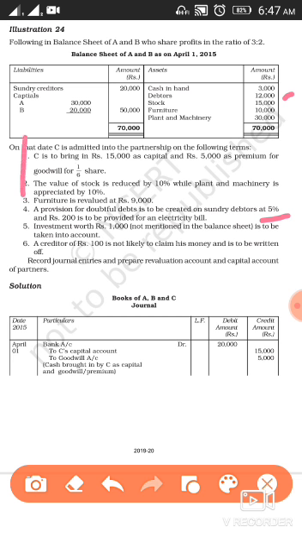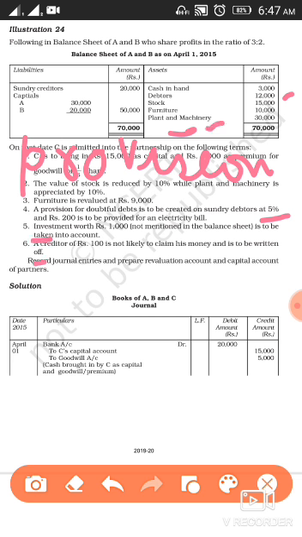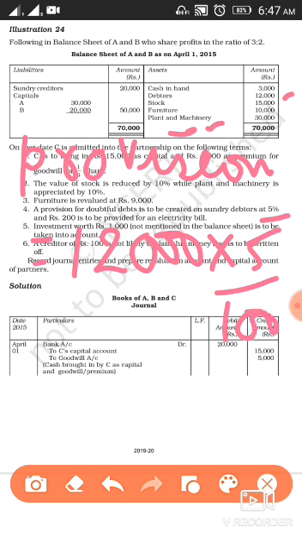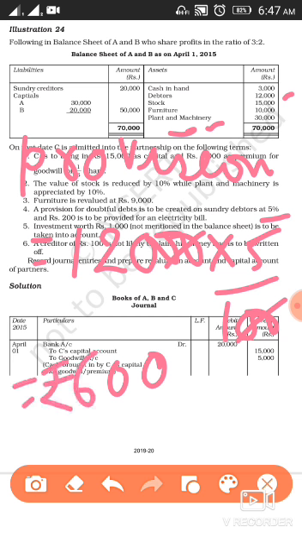So the provision that will come is equal to, as it has been said, 5% of debtors. So 5 upon 100, it's coming 600 rupees.